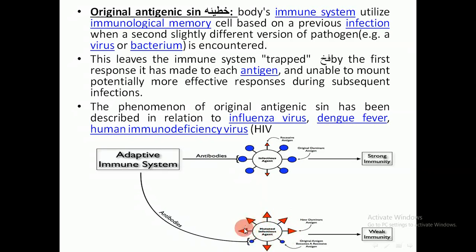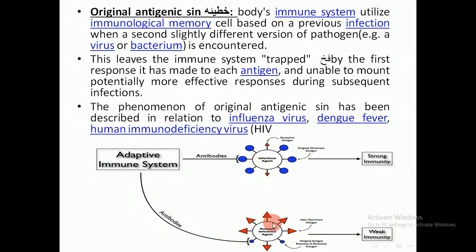So the number of the recessive antigen, which is the red one, increases, while the dominant antigen, which is the blue one, decreases in its number. So the amount of antibodies produced by the body against this red one is small, while there is a large number of antibodies against the blue antigens. So this ends in weak immunity.